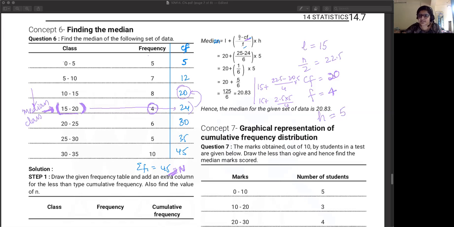Okay, so Rishit is saying, one more thing, sometimes to find CF, we need to subtract, right? That subtract happens when you're finding the more than type of cumulative frequency. So we'll touch upon that later. And you will need to subtract if you're given a CF and you're converting it into your regular frequency.